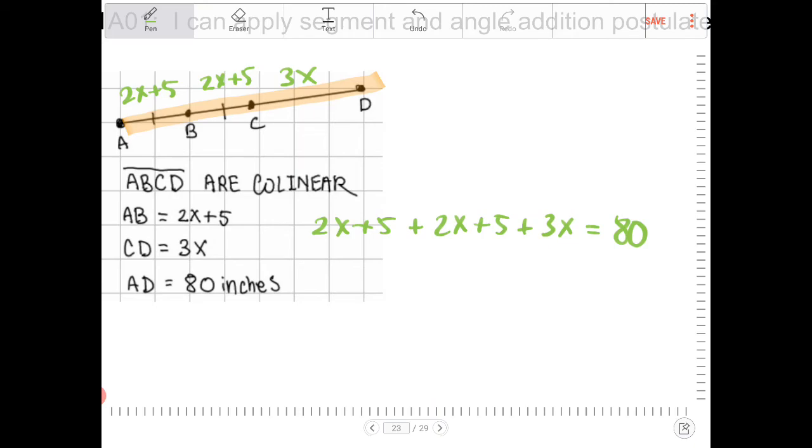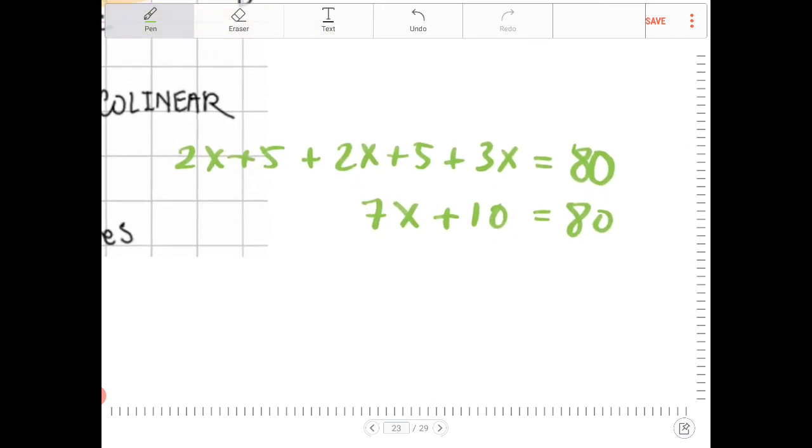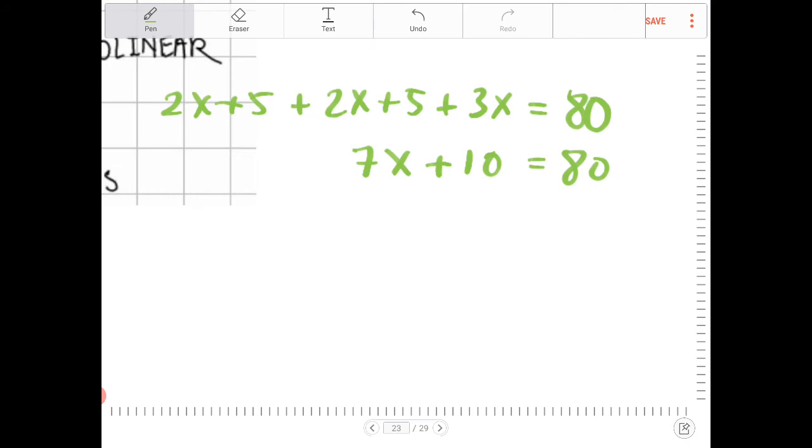So therefore, if I combine all the like terms, 2x, 2x, and 3x, that gives me 7x. 5 and 5 gives me 10. Therefore, 7x plus 10 will equal 80. If I subtract both sides by 10, I end up with 7x is equal to 70. Divide both sides by 7, x will equal 10.